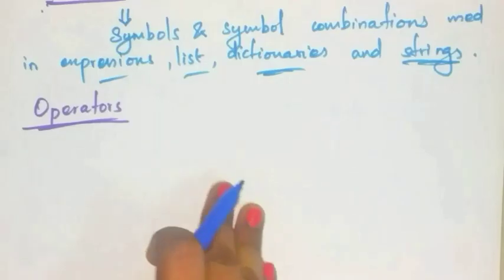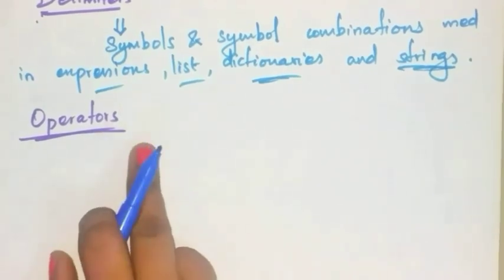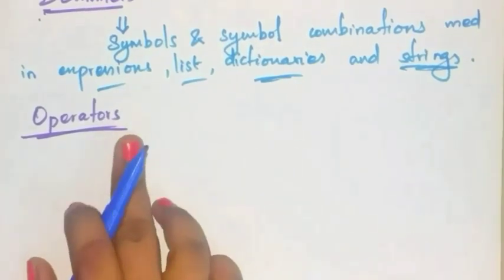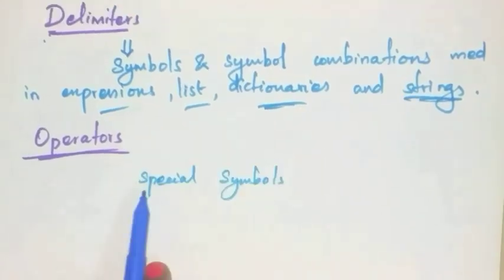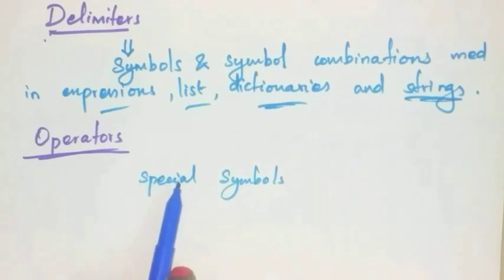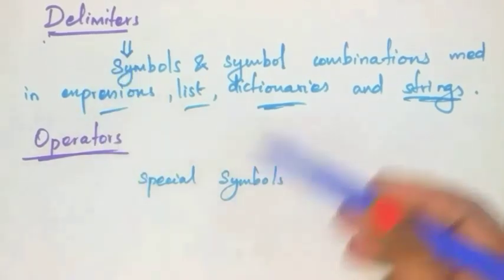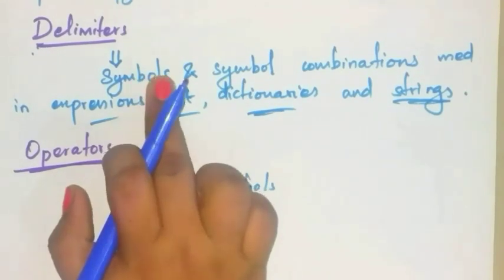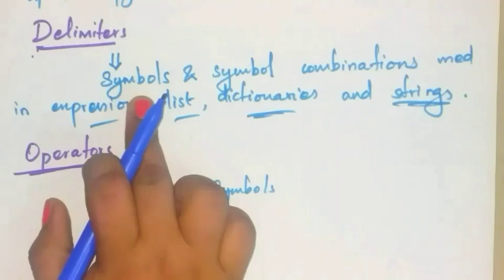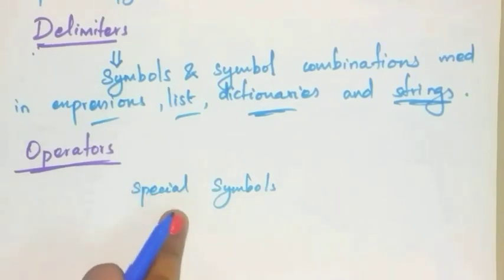Okay. Next, let us see about operators. What do you mean by operators? Operators are special symbols. See here, operators are symbols and delimiters are also called symbols. Then what is the difference between them? Delimiters are not used for computations or calculations, but operators are used to perform calculations.